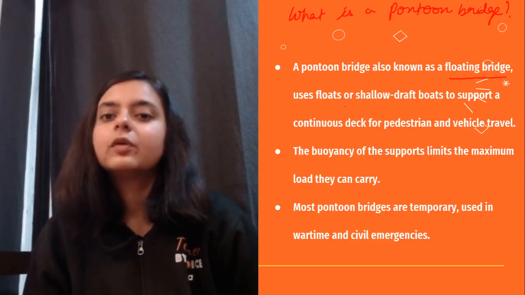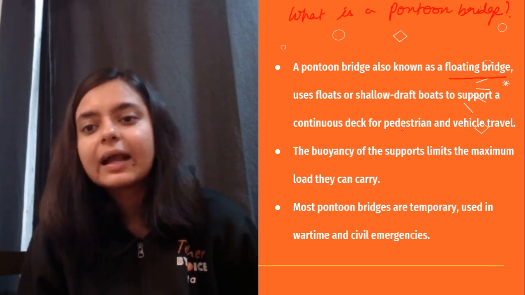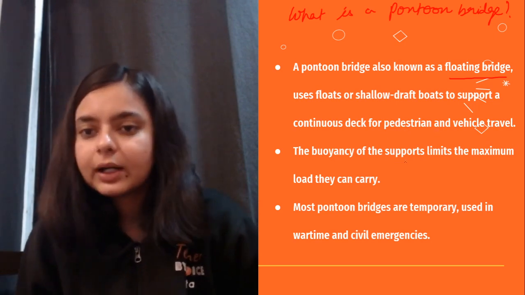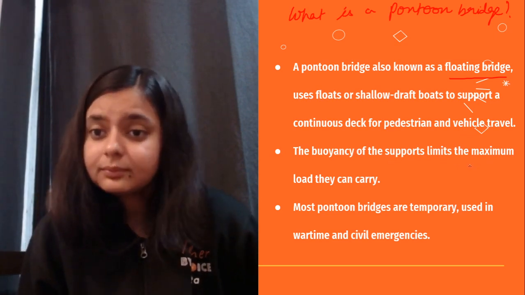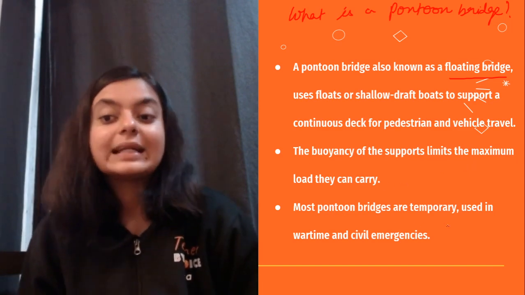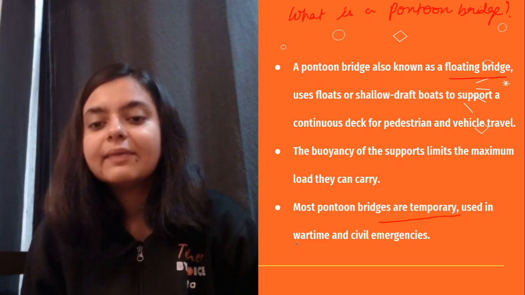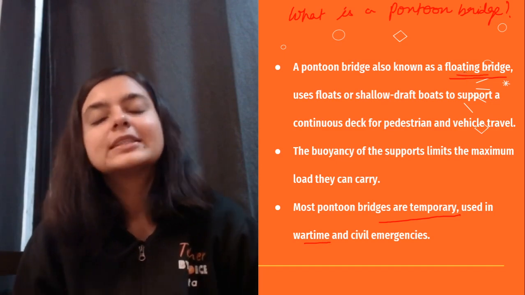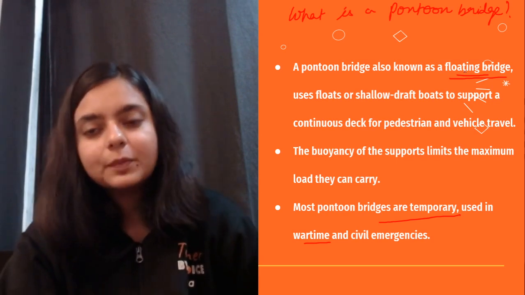You should understand that, which floats. It uses floats or shallow draft boats to support a continuous deck for pedestrian and vehicle travel. The buoyancy of the boat supports the load, which limits the maximum load that they carry. Most pontoon bridges are temporary, used in wartime. So these bridges are temporary and they are used in wartime. So you can understand, floating bridge, so definitely they are used in wartime and civil emergencies. So that is all about the pontoon bridge.